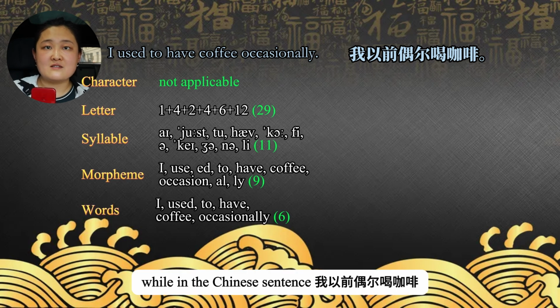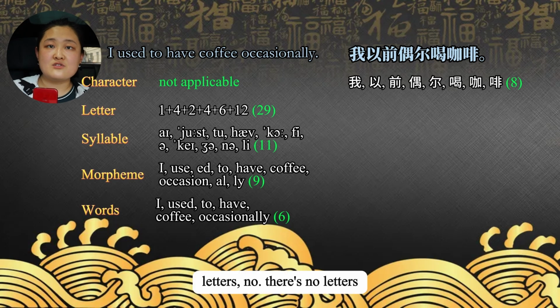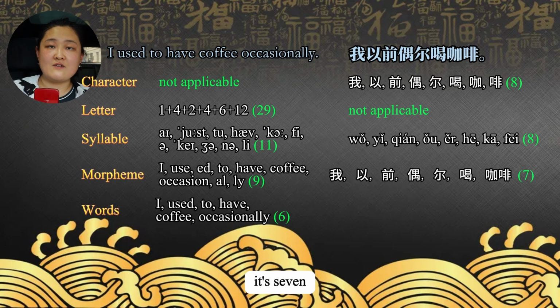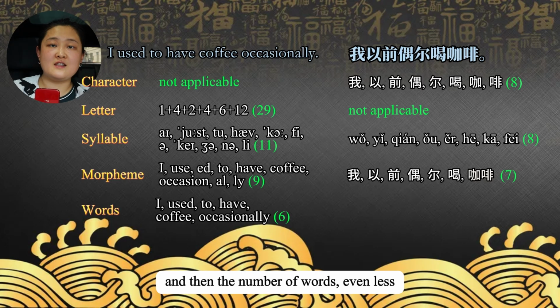While in the Chinese sentence, 我以前偶尔喝咖啡, the number of characters is 8. Letters, no, there's no letters. The syllables, also 8. Morphemes is 7. It is less than 8 because 咖啡, 2 characters, only 1 morpheme. And then the number of words, even less.